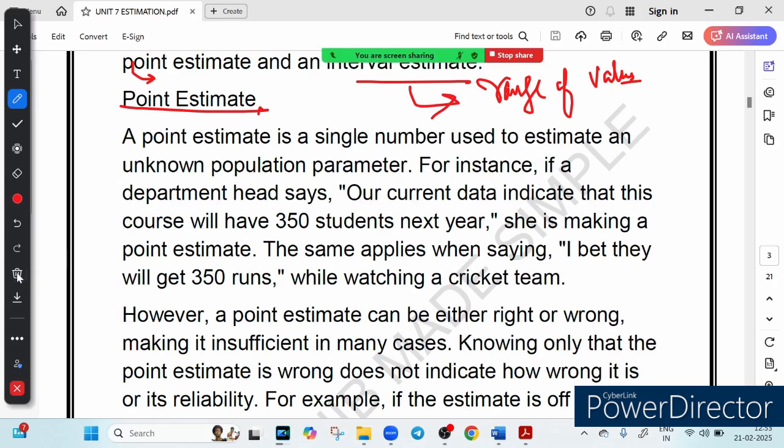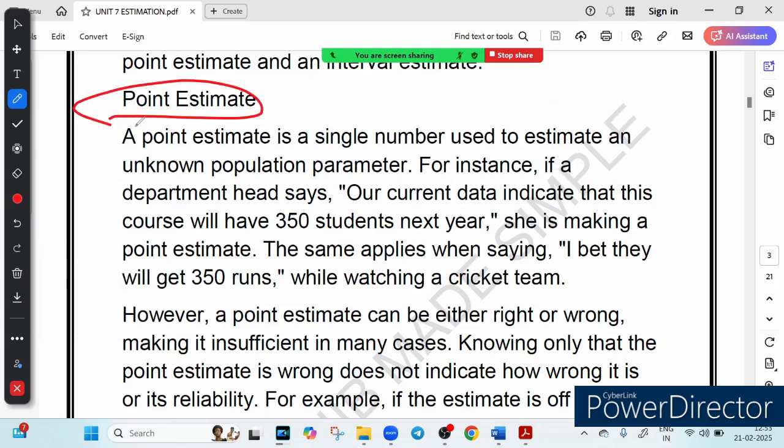First of all, let's talk about the so-called point estimate. A point estimate is like making a confident guess with exactly one number. For example, a college dean says next year 350 students will enroll in this course. Or you predict that a cricket team will score exactly 350 runs. Sounds good, right? But what if you are off by just 10? Not a big deal. But what if you are off by 90?